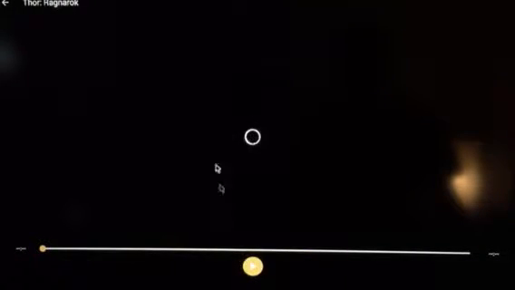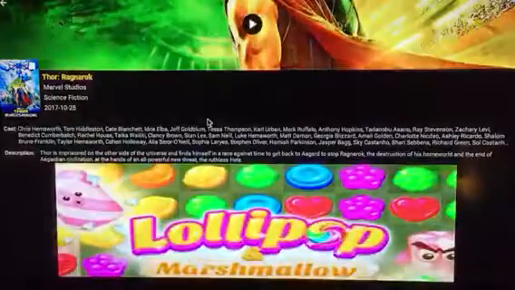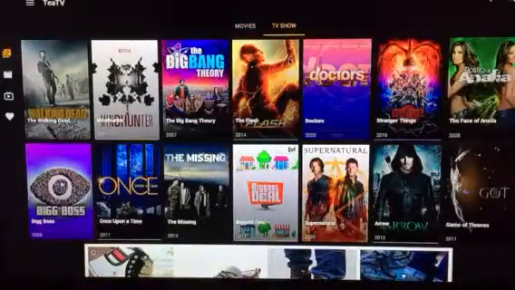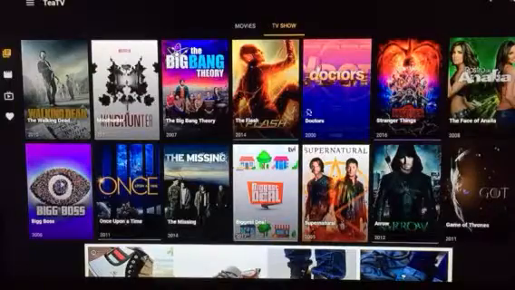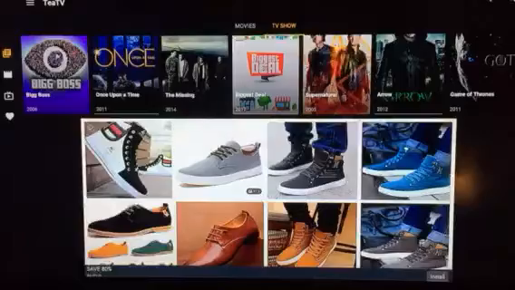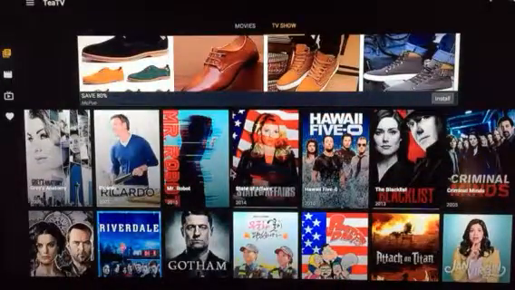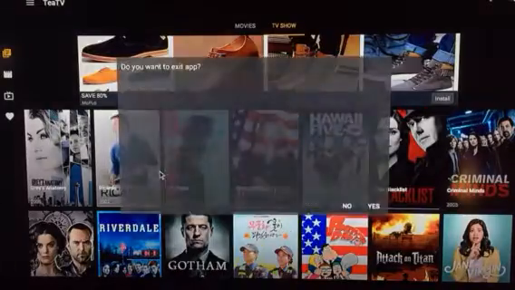Okay, I'll just back out of here rather than starting the movie. Exit out, back out, back out. So if you wanted to watch a TV show, there it is here. You just hit on TVs. There's Big Bang, everything and anything on here as well. My daughter was talking about Shameless. I'm not sure what that's about, but I did find it on here. Grays, they're all on here.